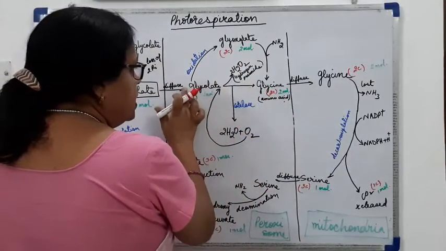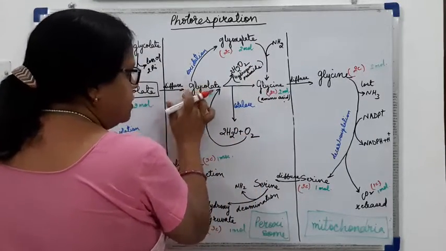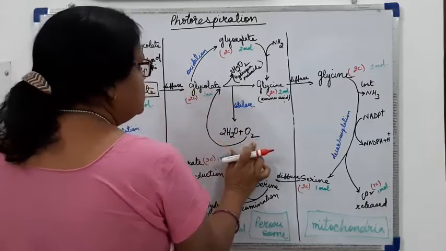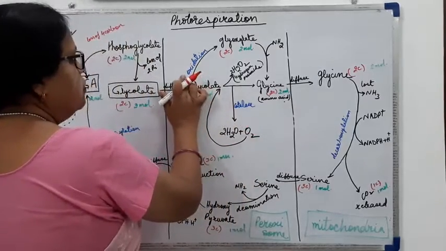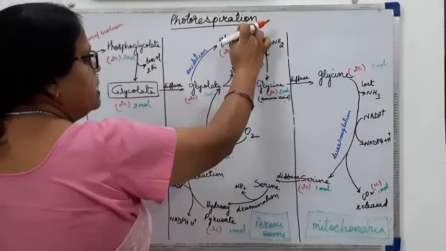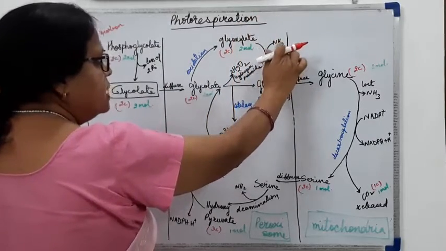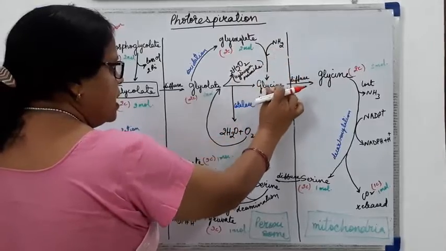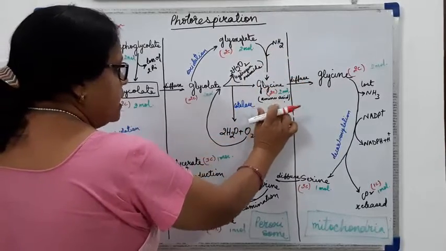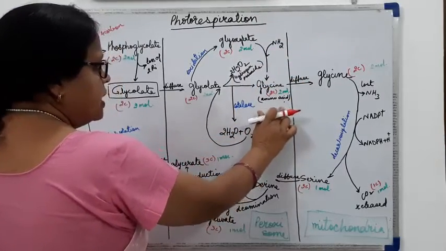So what is happening here again? Glycolate combines with oxygen, by the process of oxidation gets converted into glyoxylate. Glyoxylate combines with an amino group and becomes glycine, that is another amino acid.